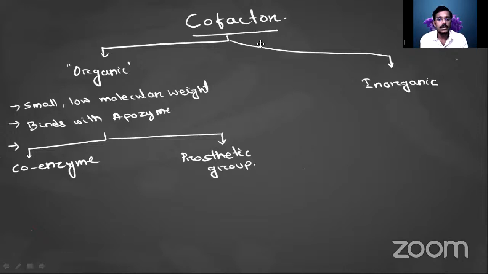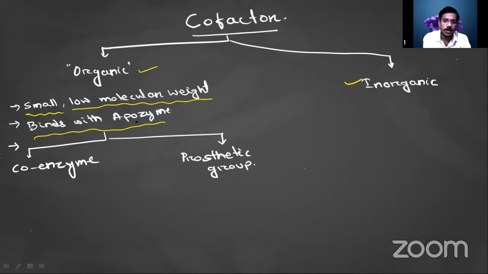Then when we see the cofactor, there are two kinds of cofactor. One is organic, and the other may be inorganic. So what if we see the organic cofactor? The organic cofactors are very small, with low molecular weight, and they will bind with the apoenzyme.